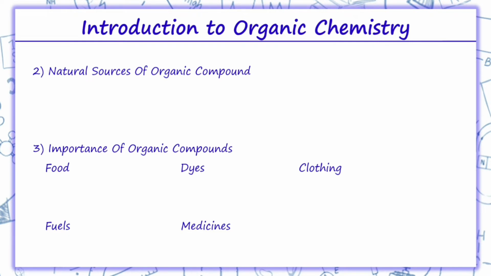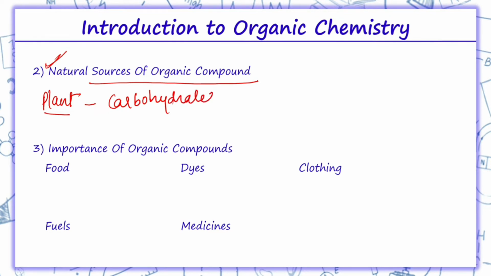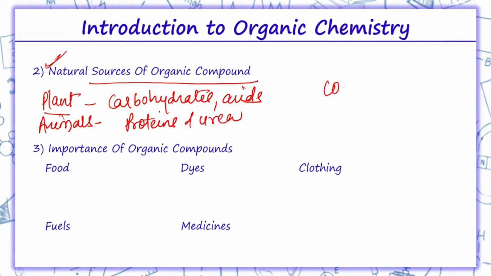Now next, how can we obtain these organic compounds? What are the sources from which they are obtained? These organic compounds can be obtained from plants, like carbohydrates and acids. They can be obtained from animals, like proteins and urea. They can be obtained from coal also, like dyes and drugs.